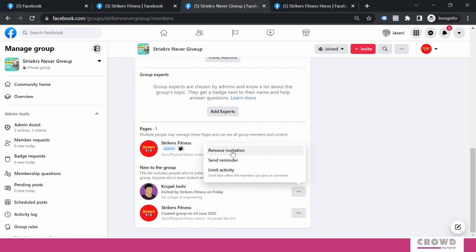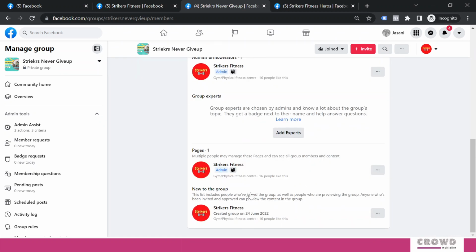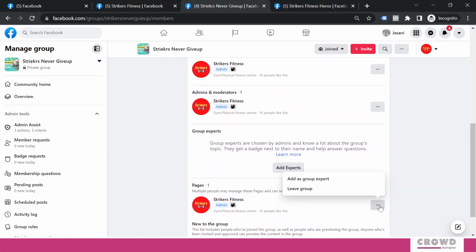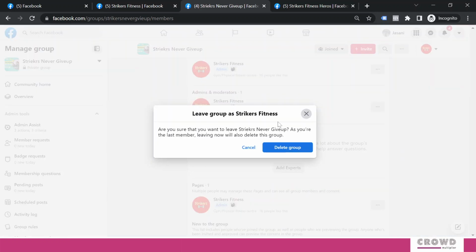We'll remove this invitation, confirm. Now we are the only member, and now come over here, then you will see one new page for the group, and we'll click this and leave group. Leave group as Strikers Fitness.